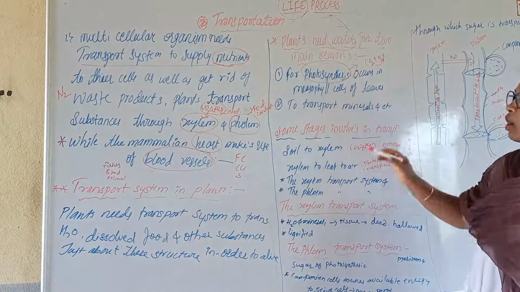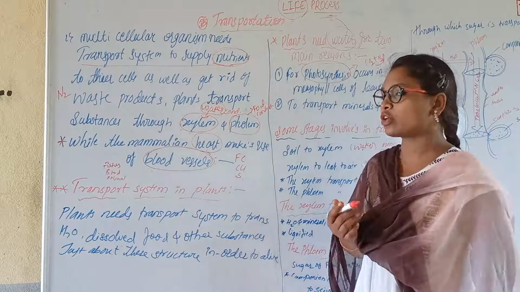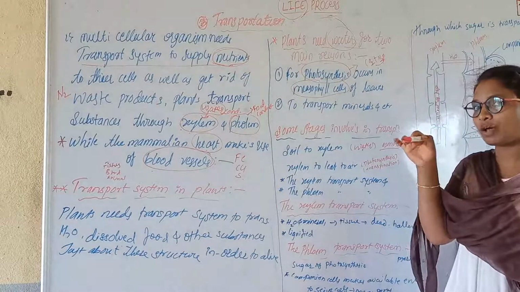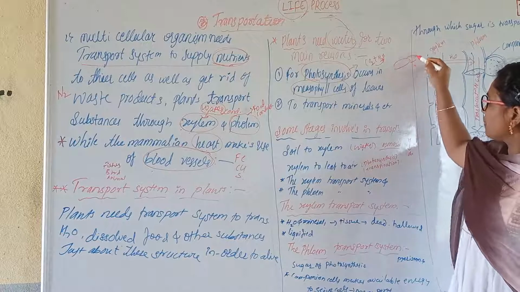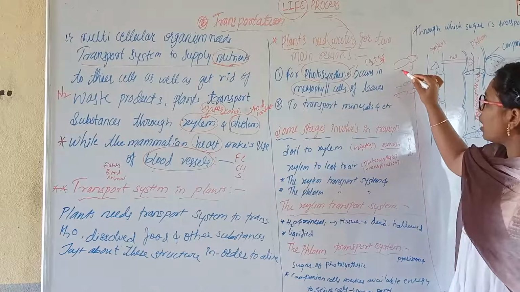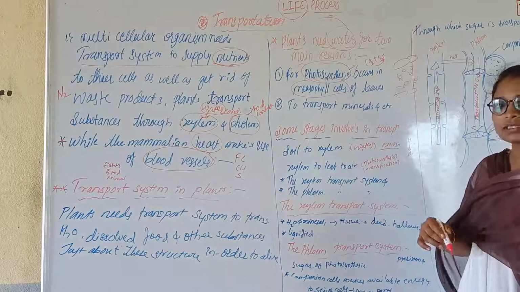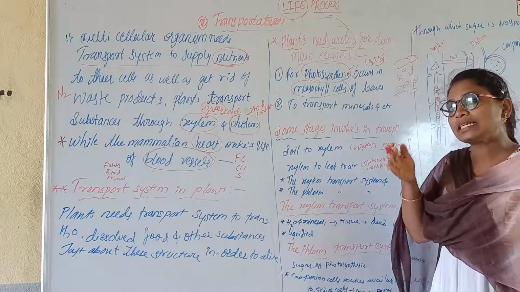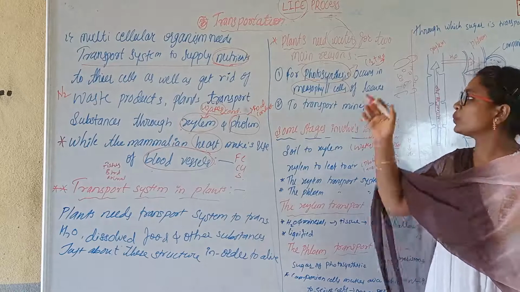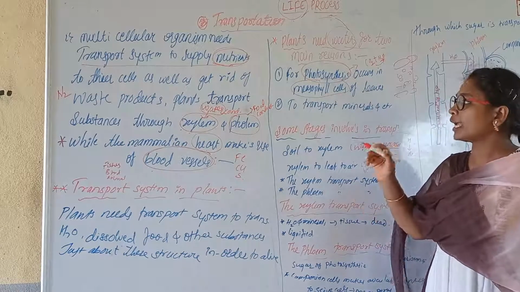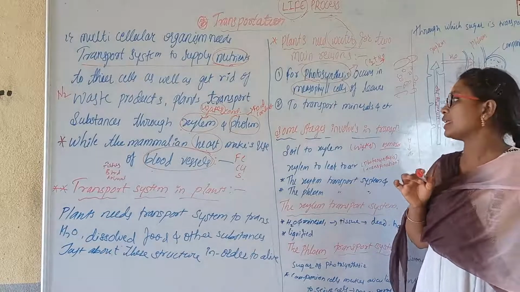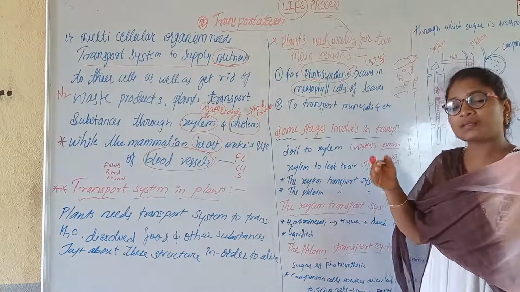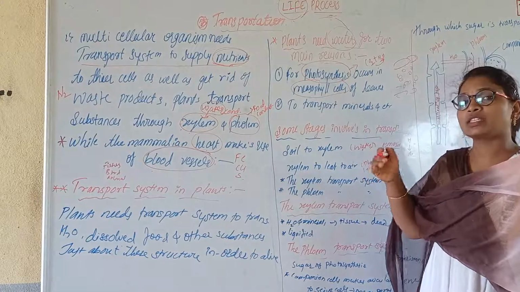Where is photosynthesis occurring? I have told you before: photosynthesis occurs in mesophyll cells, the middle cells of a plant. I told you about the upper epidermis, the lower epidermis, and the mesophyll, the middle layer of the leaf. These mesophyll cells present in the leaves help in photosynthesis, and they transfer minerals and nutrients through the venation of leaves.